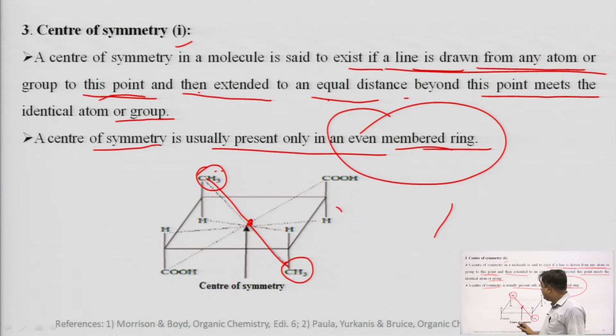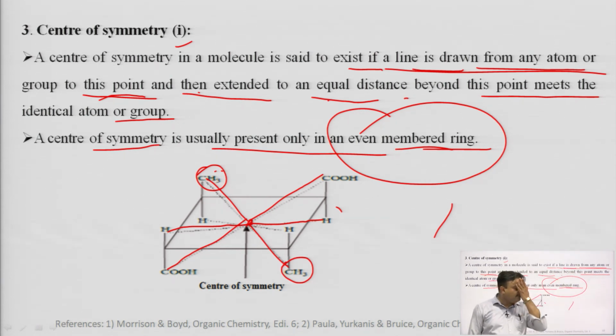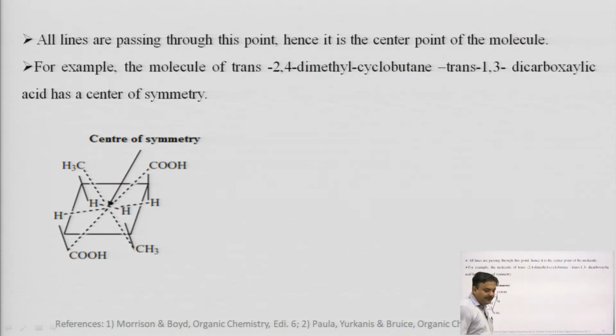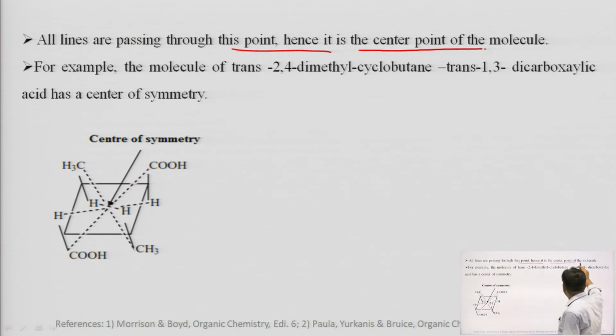This type of line can be drawn for all of the atoms or groups present in the molecule. Suppose this carboxylic carbon is at this distance, and an equal distance is carried to the other carboxylic group. This hydrogen meets this axis through this line, and at an equal distance from this center meets another hydrogen atom. So, this is the center of symmetry, which is denoted by i. All lines are passing through this point, hence it is the center point of the molecule.